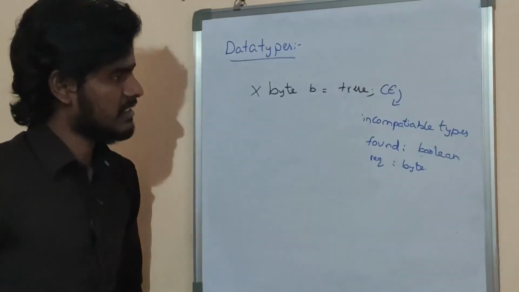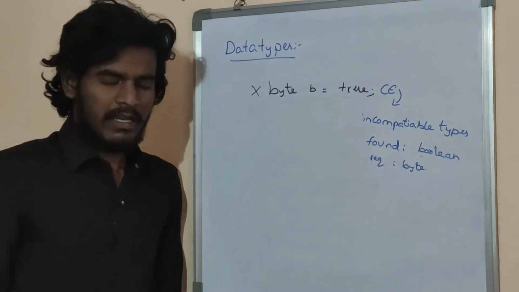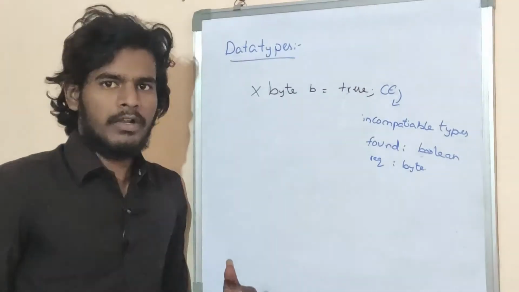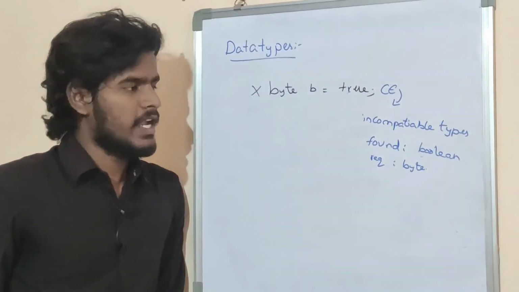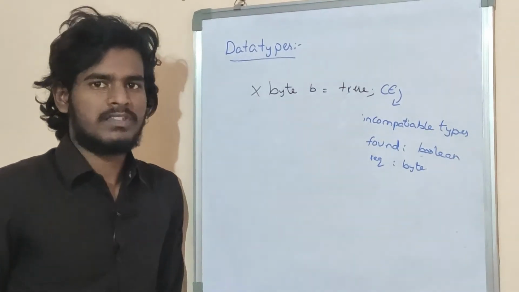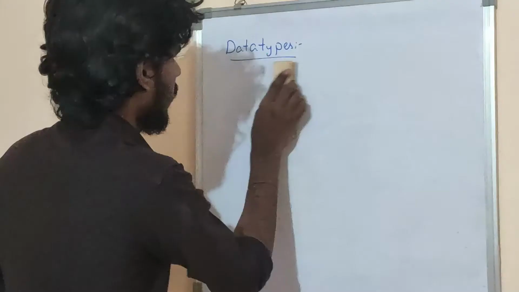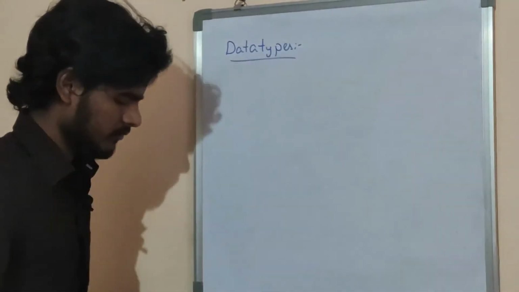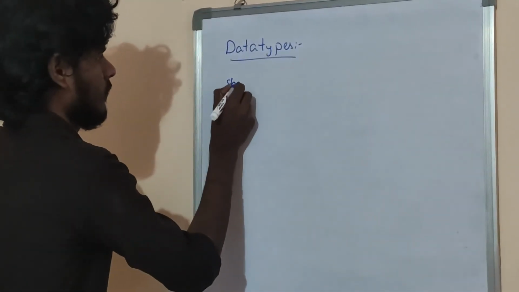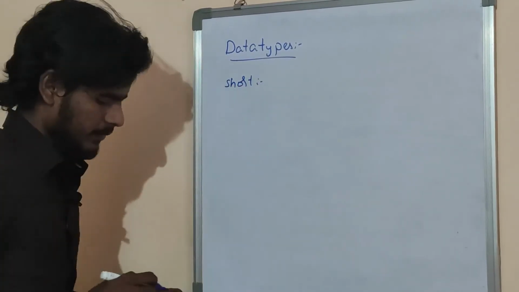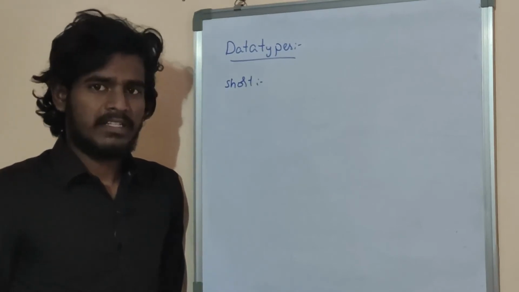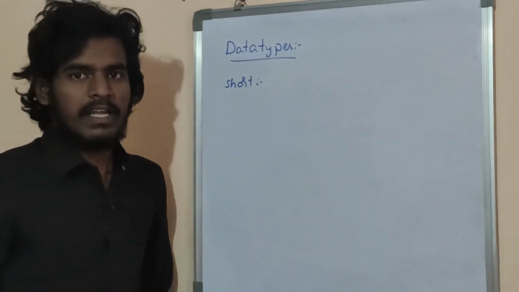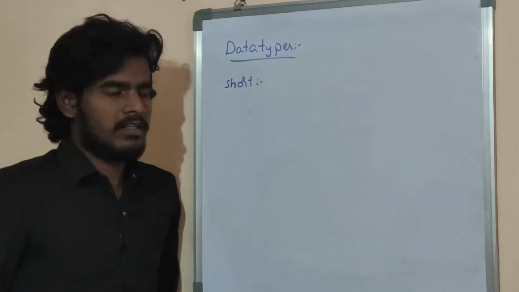So friends, this is the concept about byte. Okay, byte is the best choice if you want to handle data in terms of streams. What is the next data type? The next data type is short. In Java the most rarely used data type is the short data type.